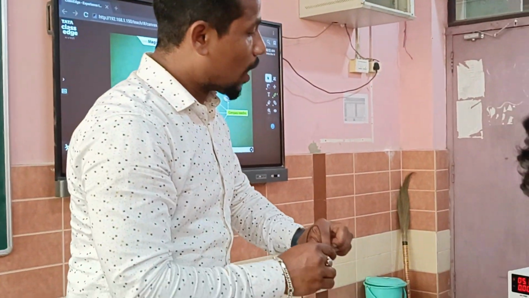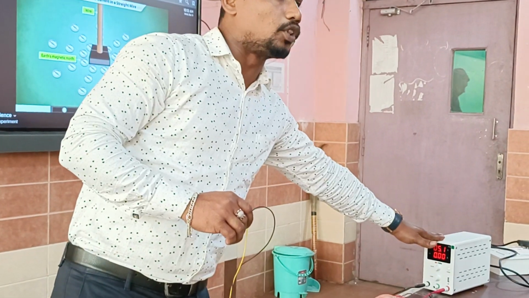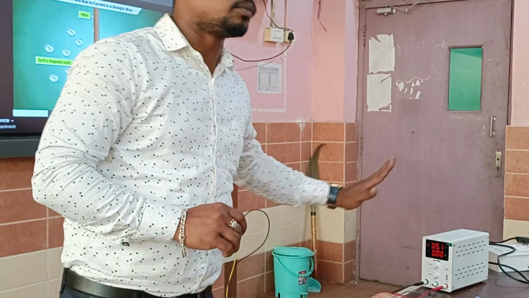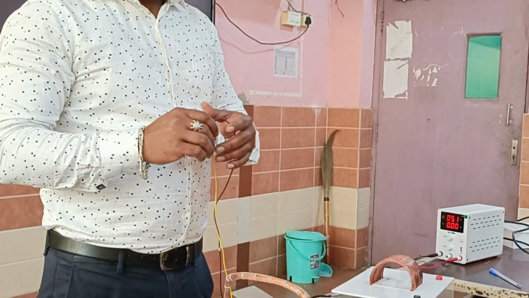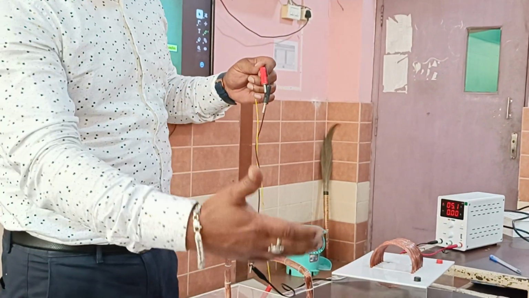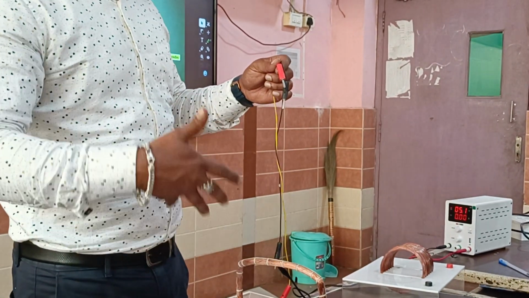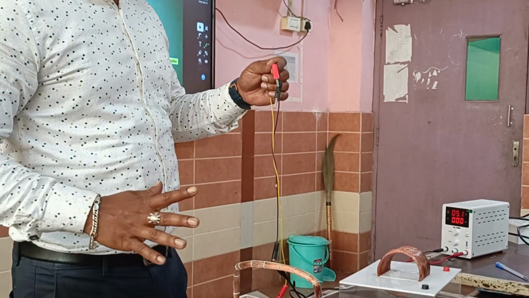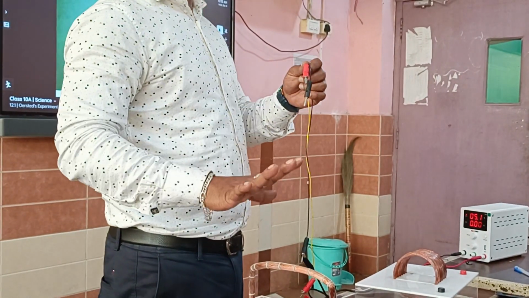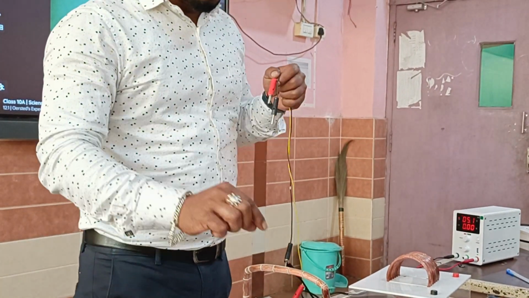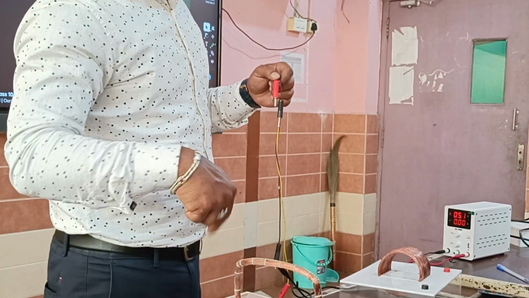See, this is one backup, backup in the sense of electric source, battery. Simply you remember it is a battery. These are some cords we are connecting, and here is one artificial magnet we are going to make. We are preparing it. Later on the name will be different, but now you remember this is the concept of a magnet. And we know wherever a magnet is there, a magnetic field will be there.